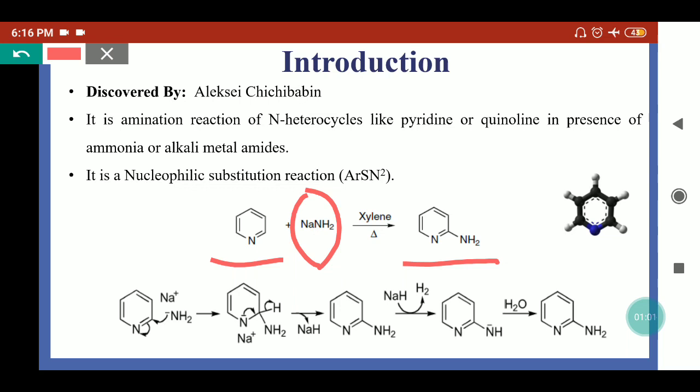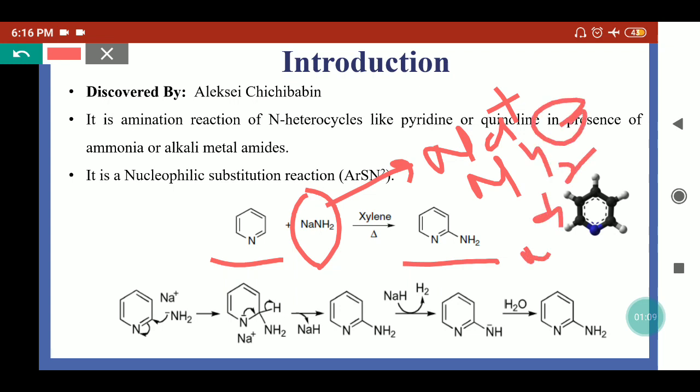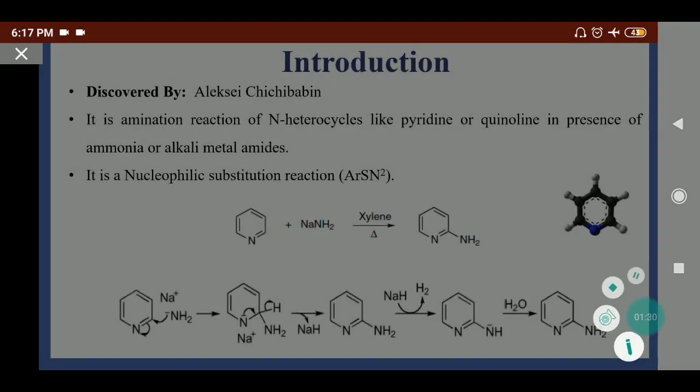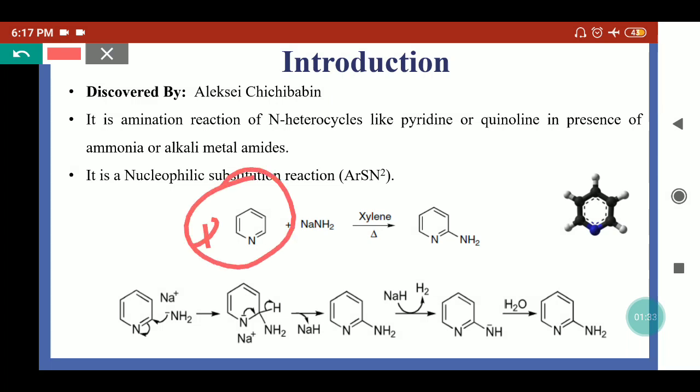So we can see the mechanism where this sodamide is converted into Na+ and NH2 negative. This NH2 negative acts as a nucleophile. And in the pyridine, because nitrogen has one lone pair, it can take the bond electron pair. So here the positive charge will come and the delocalization will take place from here to here. So we can say pyridine can have the positive charges at 2 position, 4 position and the 6th position. That means ortho and para positions will have the positive charge.